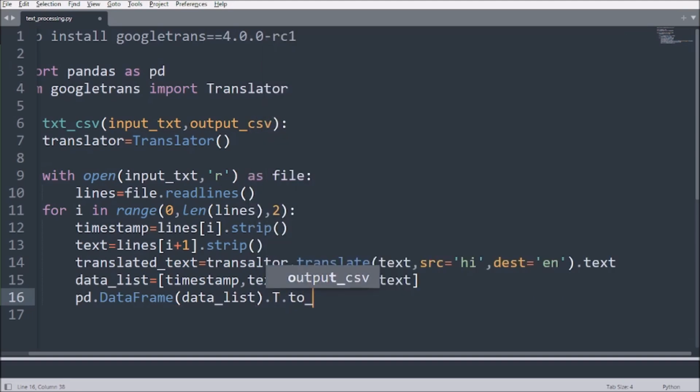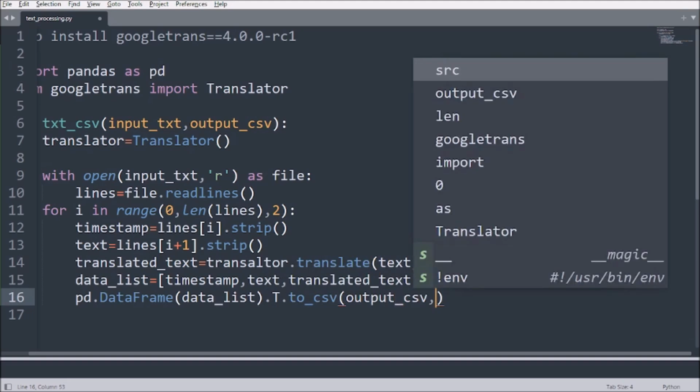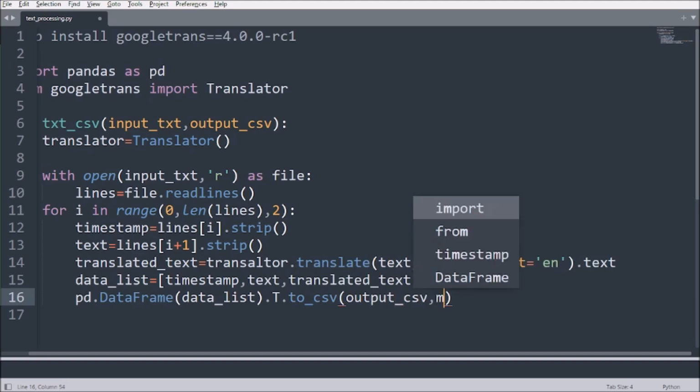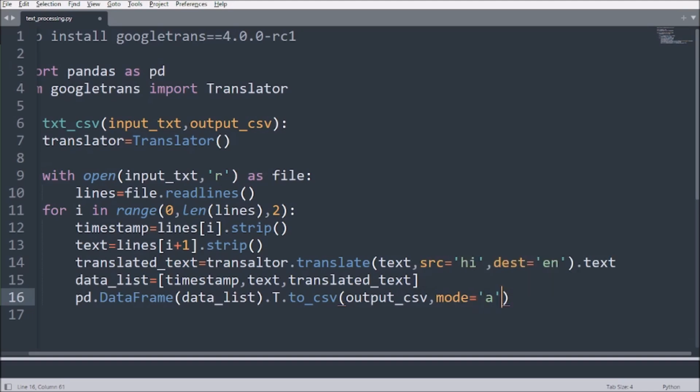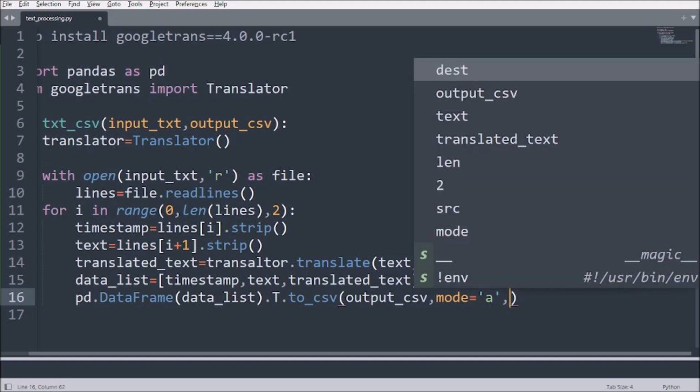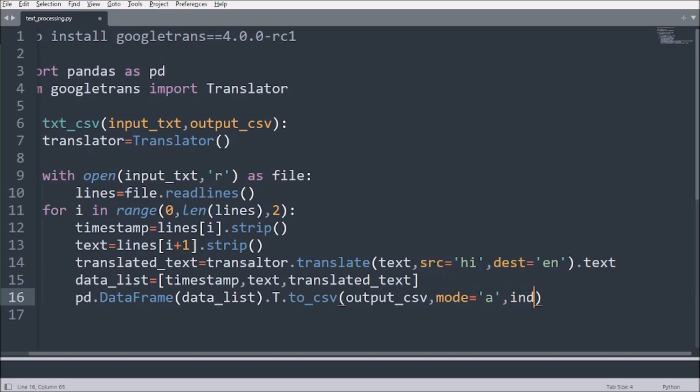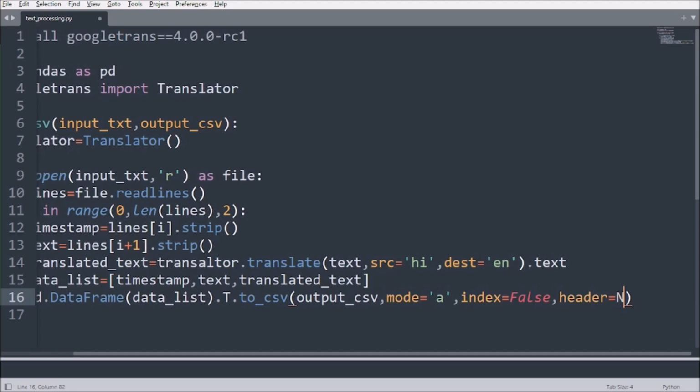So all you have to use is to underscore CSV, and here you give the file name, which we will say output underscore CSV, because we will give this later. And with mode, suppose output.csv is not there, it will still create the file. That is the best part of pandas. And we have to say index equals false, and even the header we don't require, so we say none.